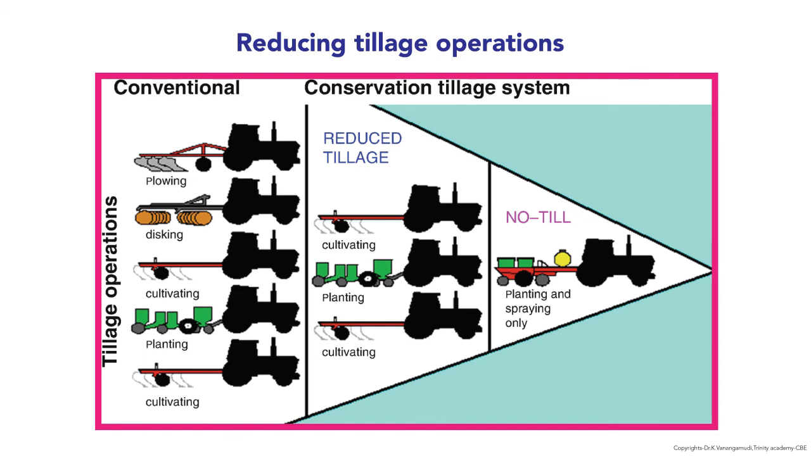In the case of conventional tillage, we have 5 operations like ploughing, disking, cultivating, planting and then cultivating. In the conservation tillage, the tillage operations are reduced to the minimal, and here the cultivating, planting and cultivating are being carried out. In the case of no till, planting and spraying operations are carried out.